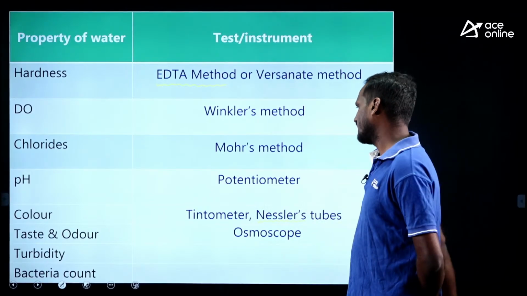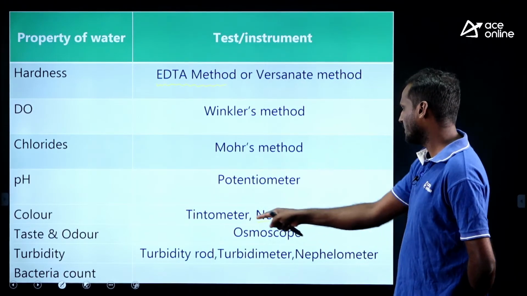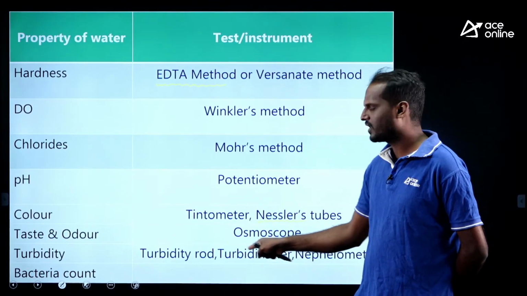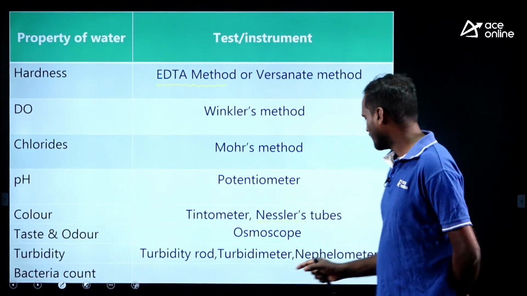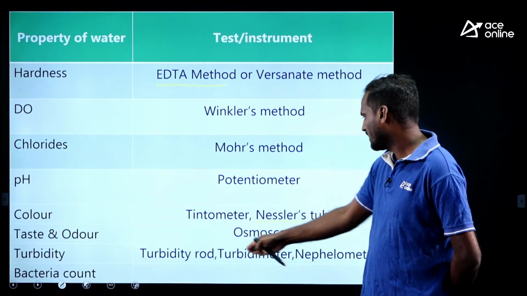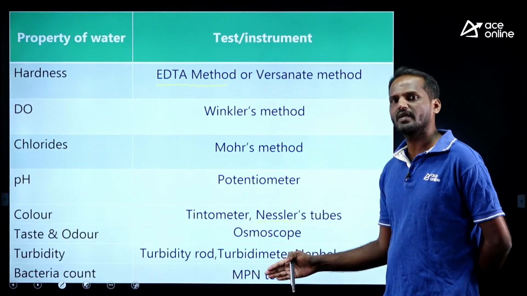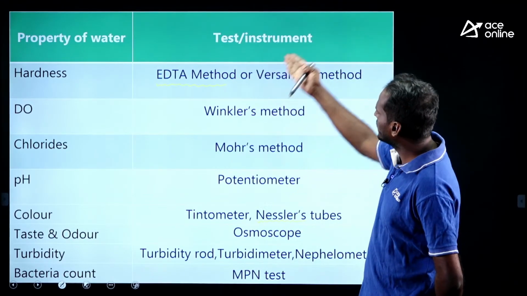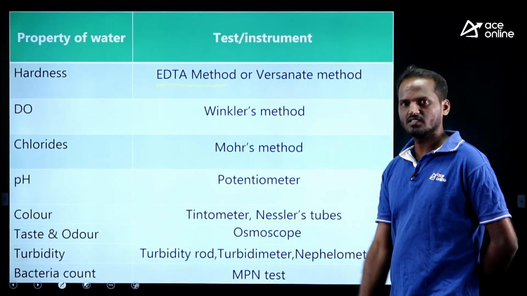What is turbidity? We have many turbidity measuring devices: turbidity meter, turbidity rod and nephelometer. The turbidity rod and turbidimeter, known as Jackson candle turbidimeter, work on the light absorption method, but nephelometer works on the principle of light scattering technique. All these are turbidity measuring devices. What about bacteria count? We can use the MPN test. What is MPN? Most probable number test. These are the various water quality parameters and methods of measurement, at one place for your easy revision.